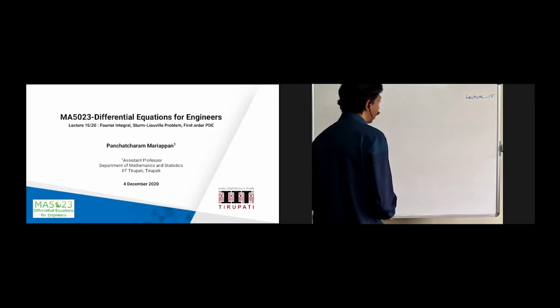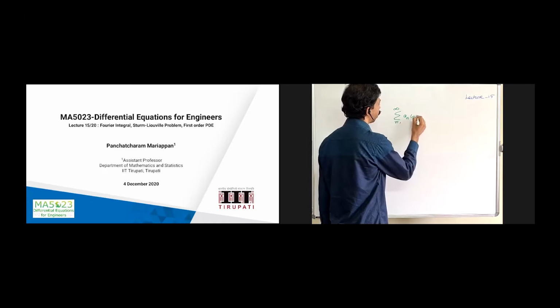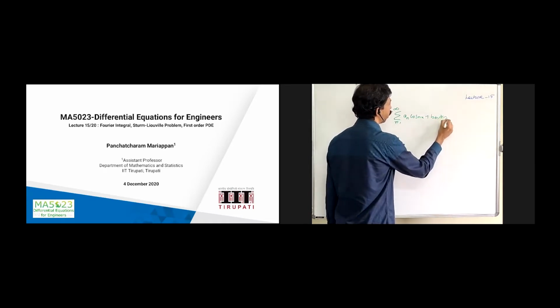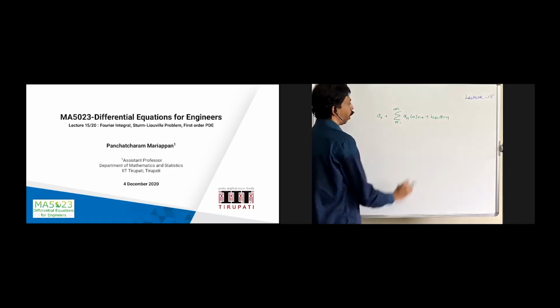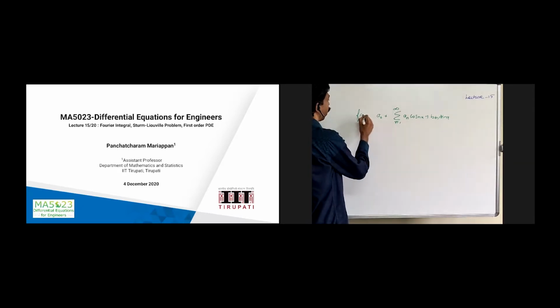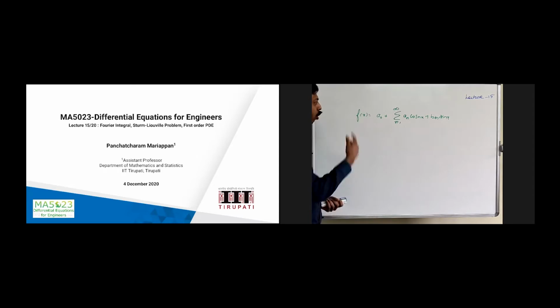We have written something like summation n equal to 1 to infinity an cos nx plus bn sin nx, and then a naught plus, and then we have written what are the a naught, an and bn. This is a series which is going to converge, a uniform convergence expression will be there, so that you can define f of x equal to a naught plus summation n equal to 1 to infinity an cos nx plus bn sin nx.